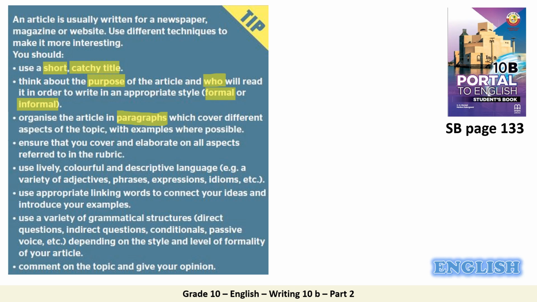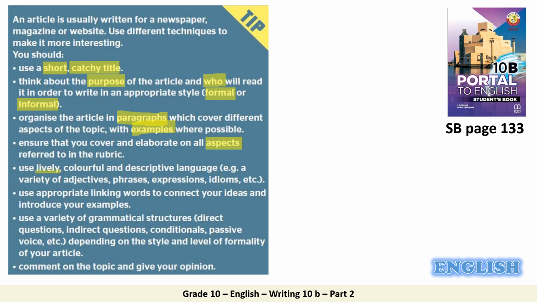Okay, so organize the article in paragraphs which cover different aspects of the topic with examples where possible. So to make your idea better, you have to provide examples. The next point, ensure that you cover and elaborate on all aspects referred to in the rubric.